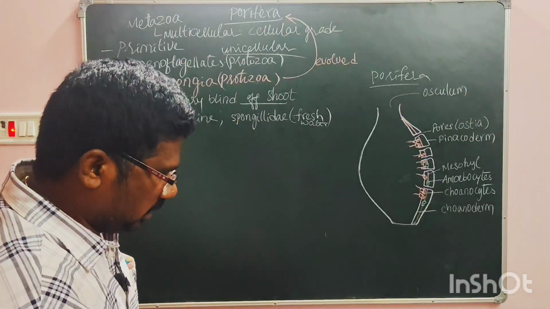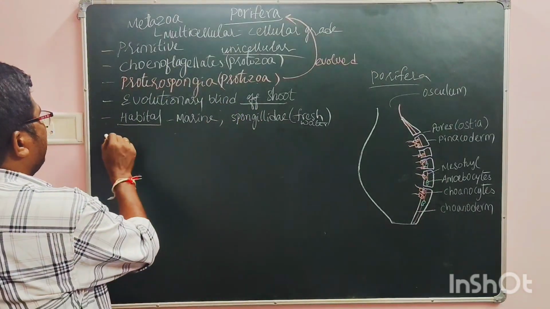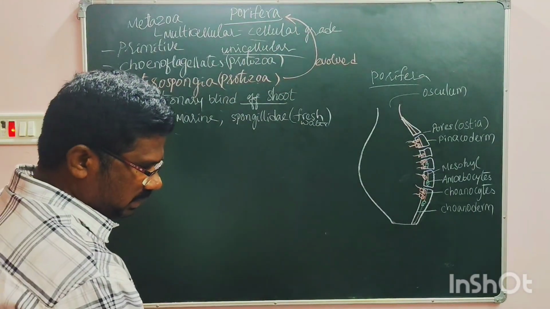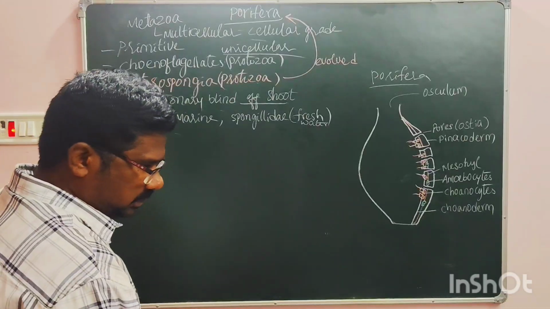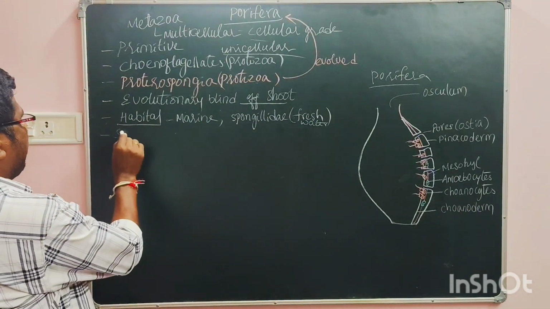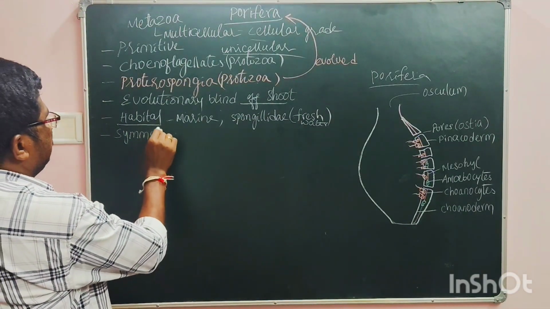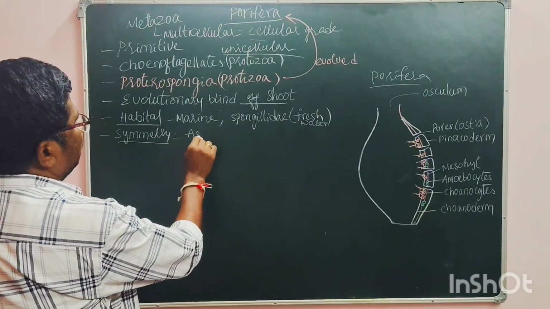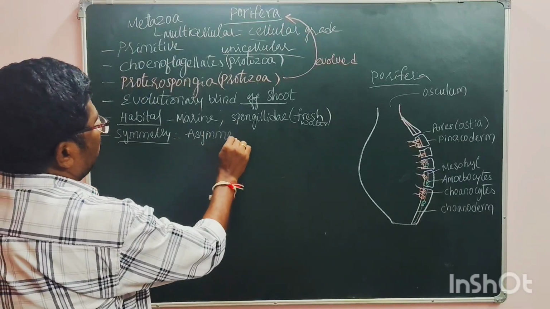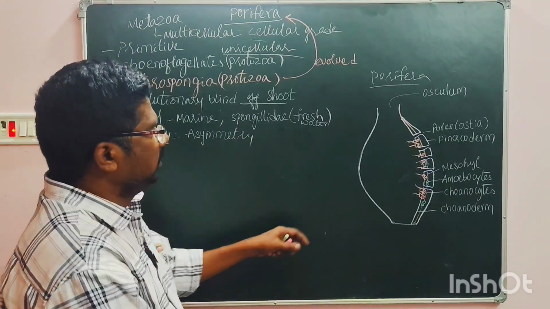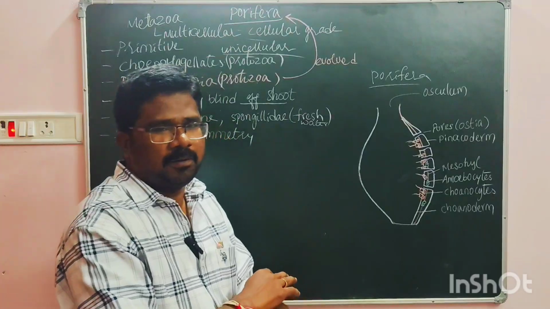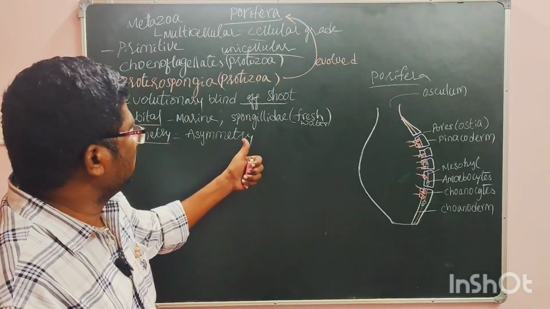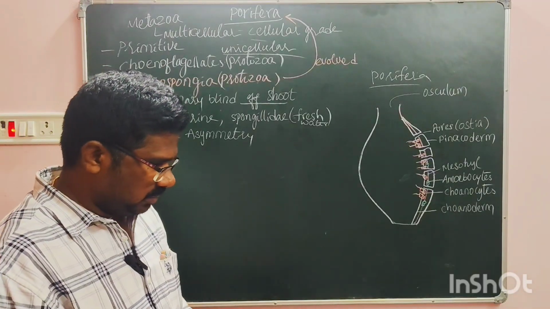Then level of organization, already we have seen, is cellular grade. And then symmetry. What type of symmetry do we see here? Asymmetrical. We cannot divide the organism into two equal halves from any plane.